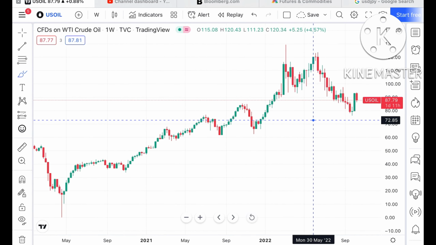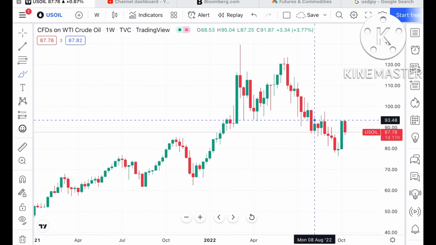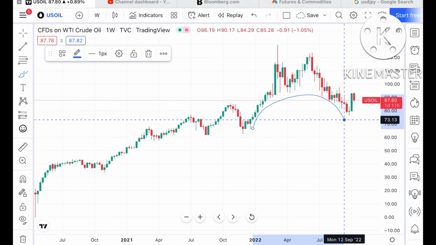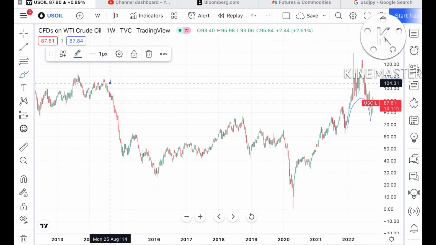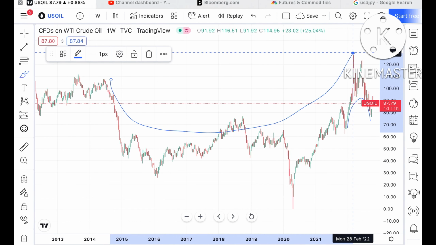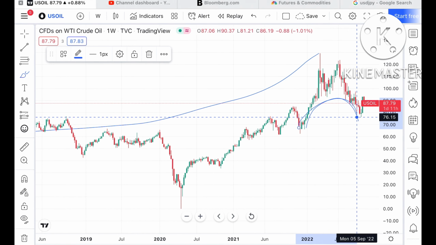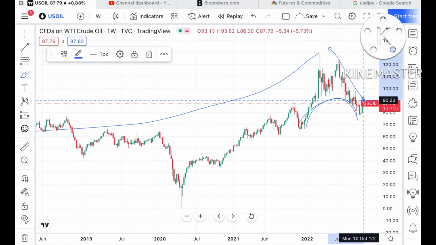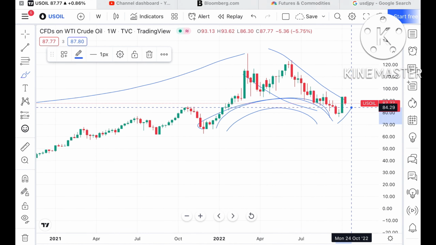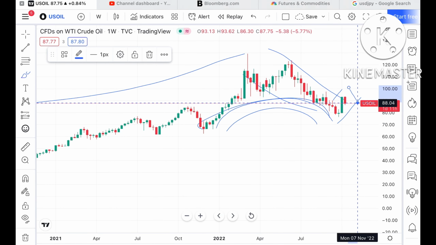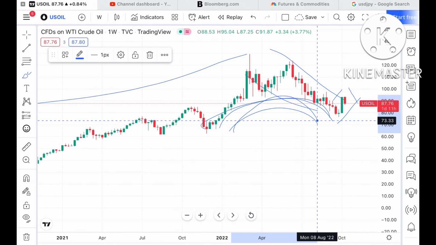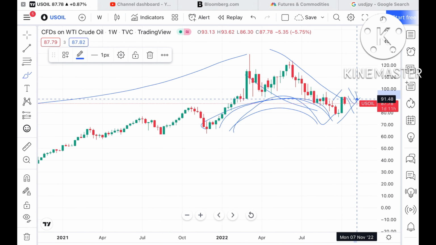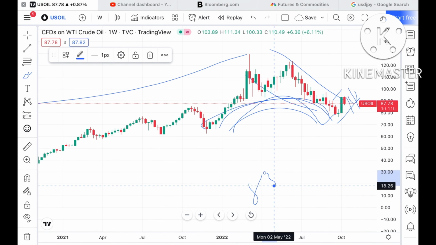Now look at this particular chart. We can see that an opposite U pattern is forming here. This is the first thing. The second thing I'll show you is that from 2015 a U pattern formed in this zone, and now this opposite U pattern is forming. After that there was a continuous downfall, and here there is a continuous upside, and from there we have seen it coming down. These are both patterns which are the opposite of each other, so the probability can be high, and this pattern is called an opposite cup pattern.